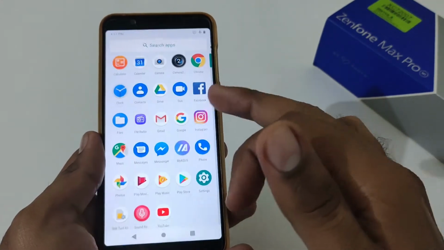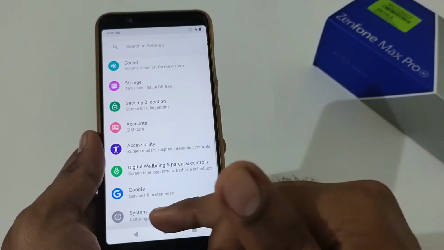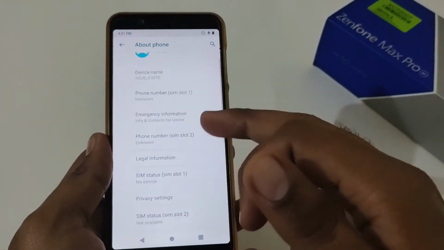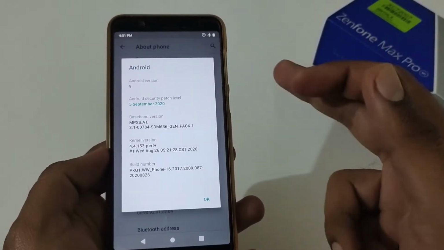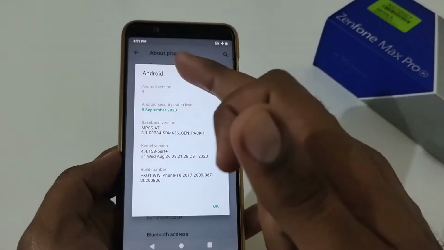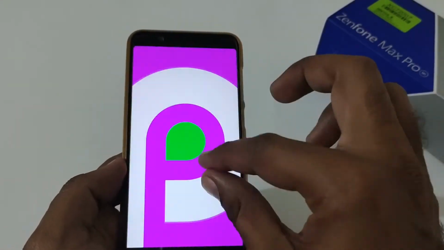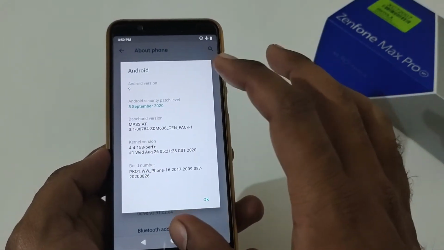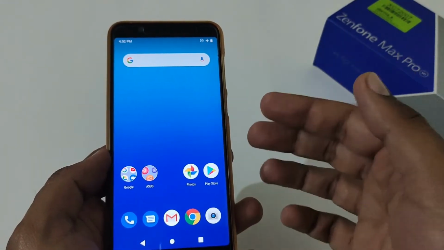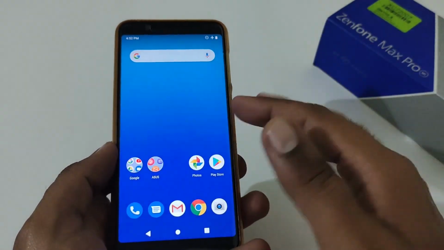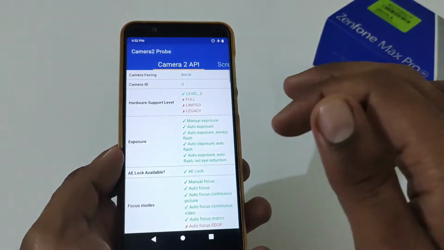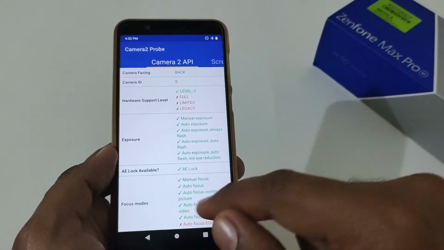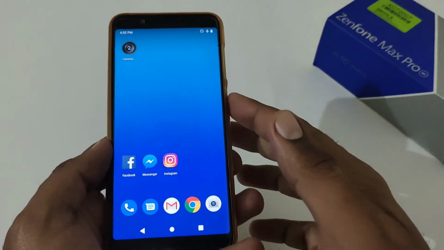Firstly, I'll confirm that the phone is already on Android Pie, because on Android 10, Asus has by default provided this Camera2 API related support. So you can see Android 9 with the version number 087. It can be any, but I'm just using 087. You can enable this on 059, 60, 61, 63 whatsoever. Aside from that, I've already manually enabled the Camera2 API. That's why it is showing me the hardware support level of level 3. So now we are good to go with the factory data reset.